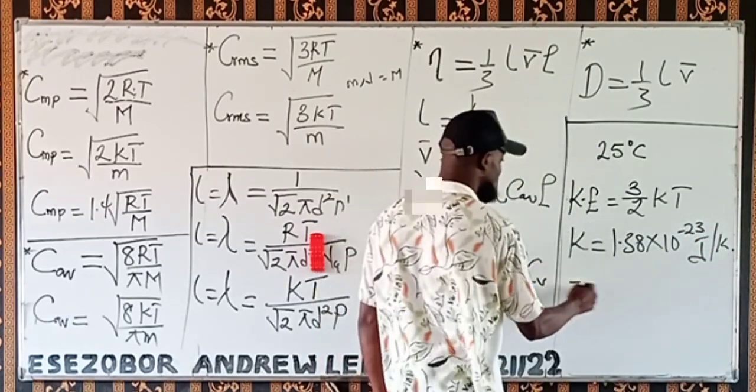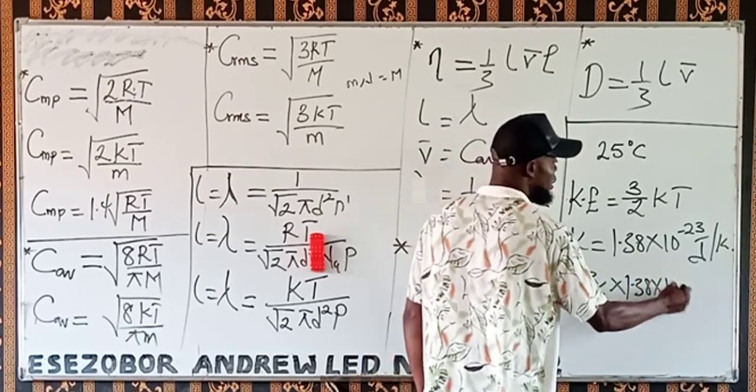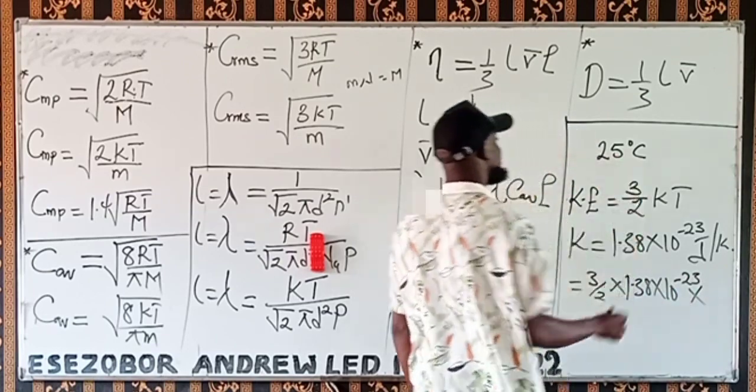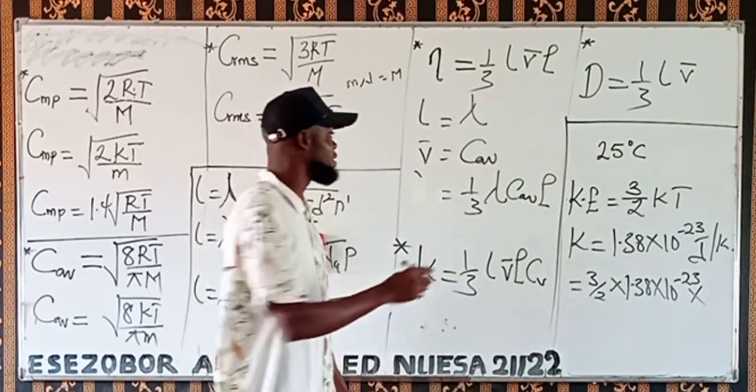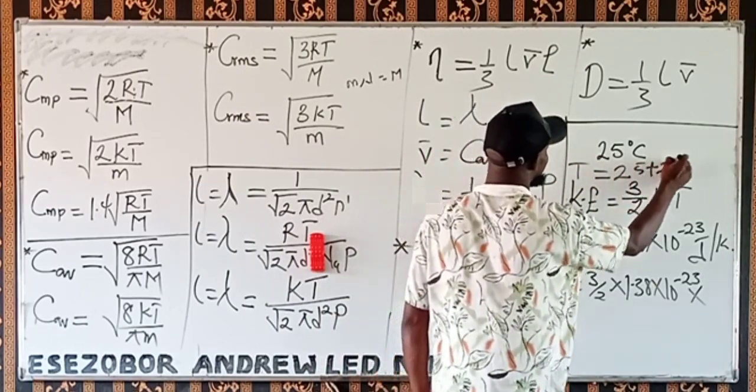So, if you solve this, we have 3 over 2 times 1.38 times 10 to the minus 23 times temperature, which is in degrees Celsius. So, we are going to move that temperature to Kelvin now. Now, the temperature will be 25 plus 273.